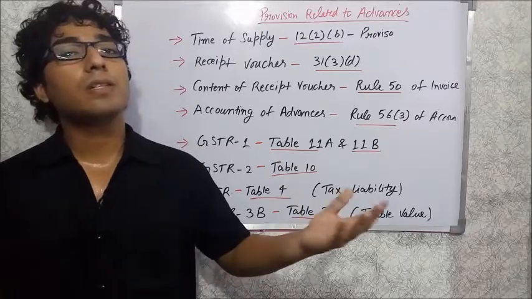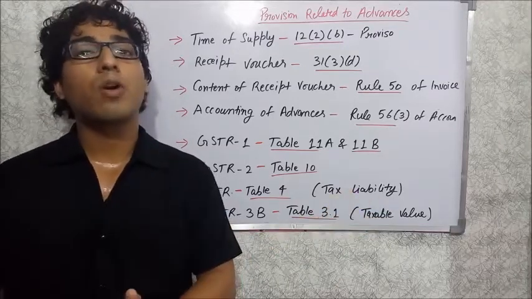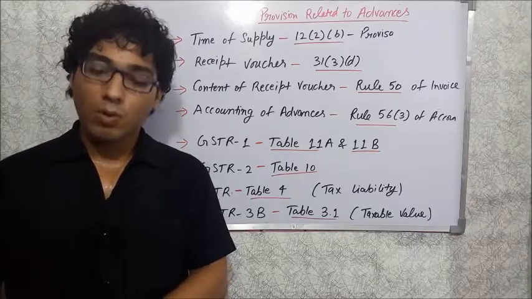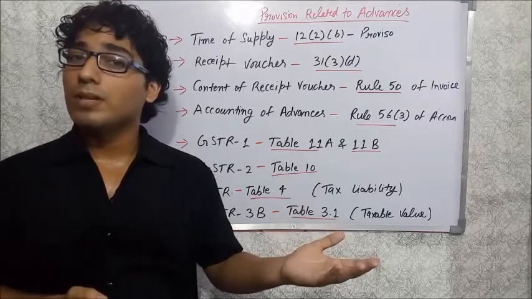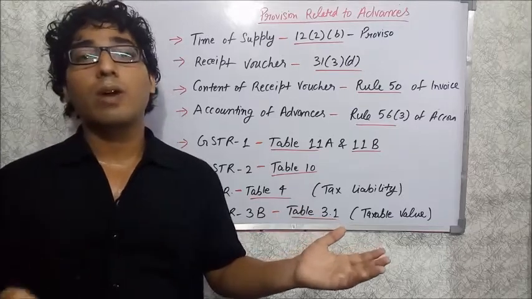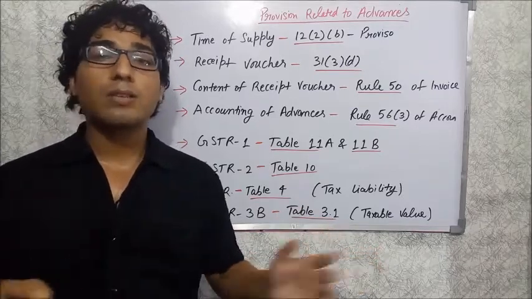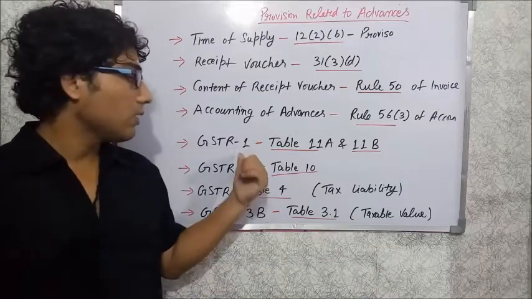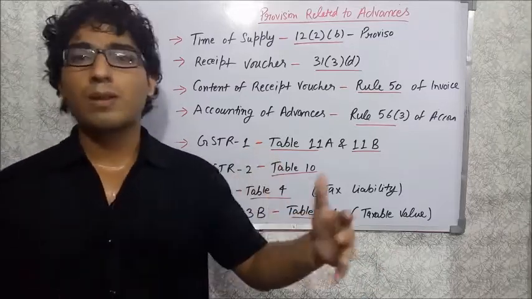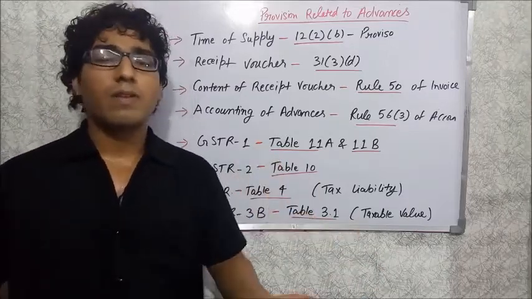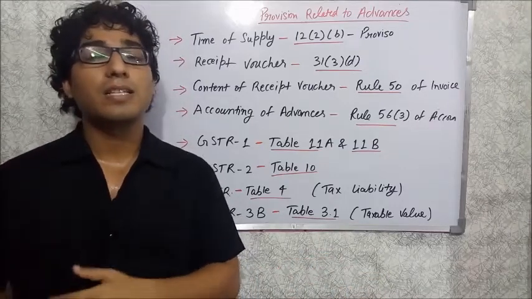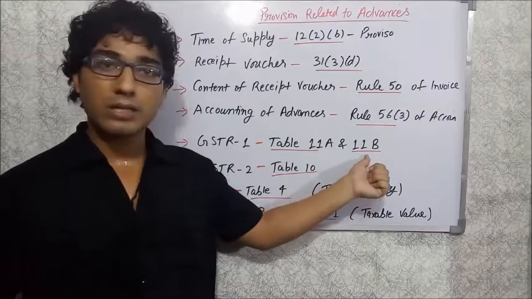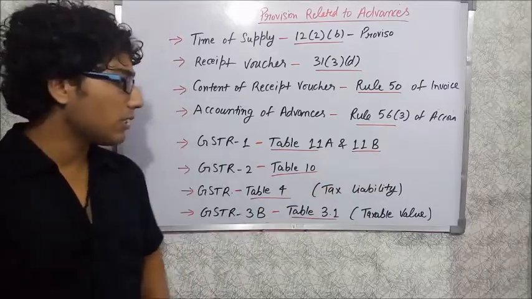The adjustment is like this: suppose you received the advance in the previous month, and now the time of issue of invoice has happened. Because you know that you received the advance in the previous month, now it's the time to issue the invoice. At the time of issuing the invoice, you have to mention it in GSTR 1 in table number 3, 4 or 6, whatever the table is, but the advance adjustment should be shown in table number 11B of the GSTR 1.